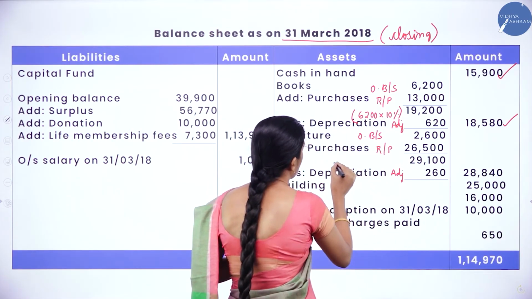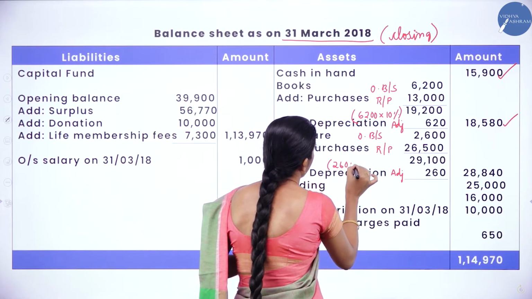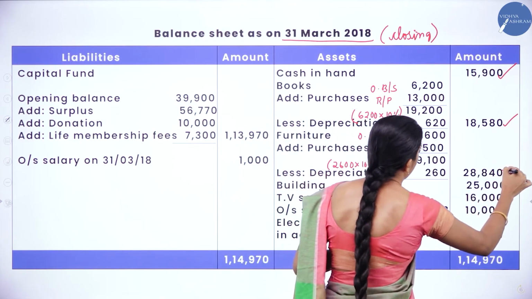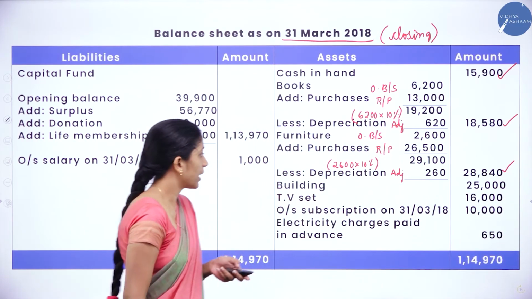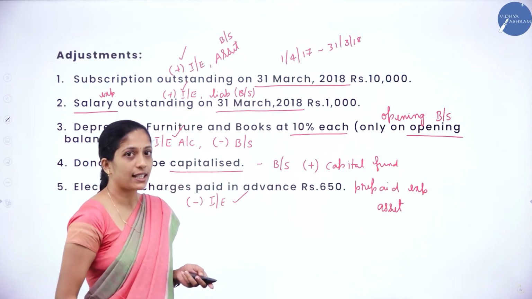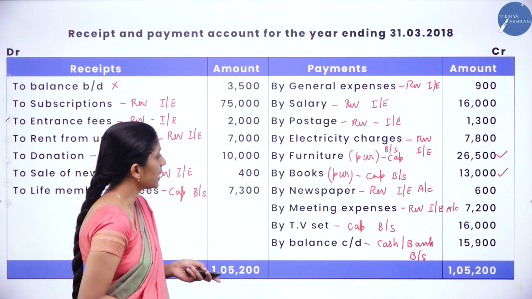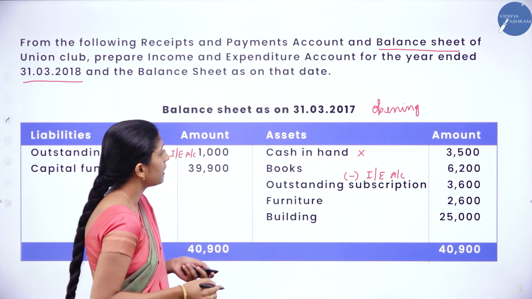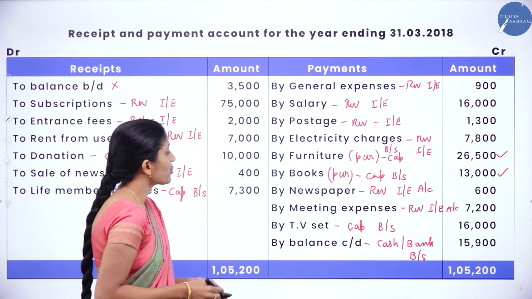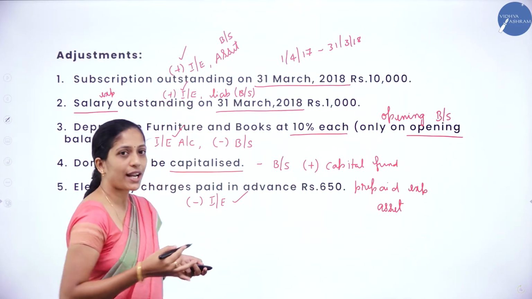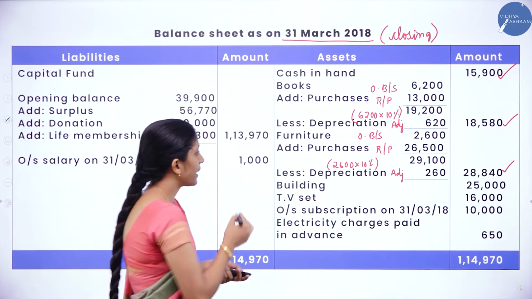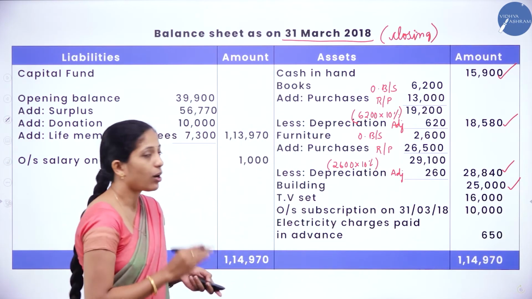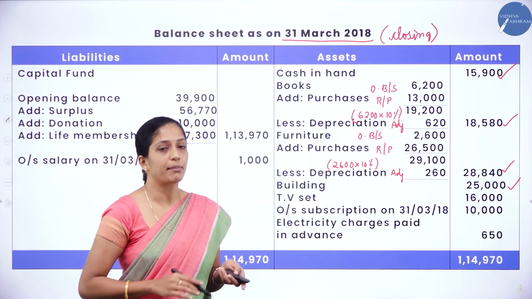So that is on the opening balance 2,600 into 10%, you get 260. When you calculate you will get 28,840. Next we shall see the next item in the opening balance sheet, that is building. So building 25,000. There is no purchase of building here, there is no adjustment relating to building. So we will write the same amount, building 25,000. Now we are done with all the assets which are there in the opening balance sheet.